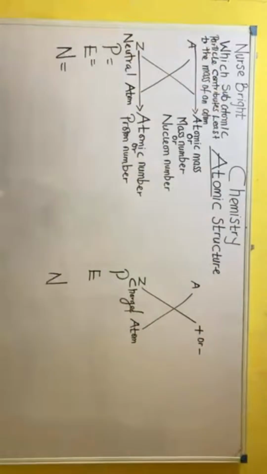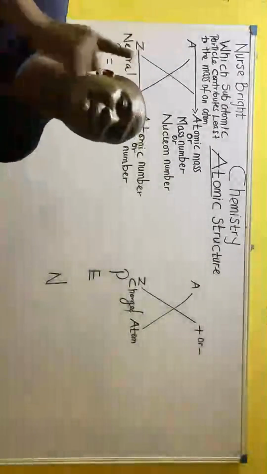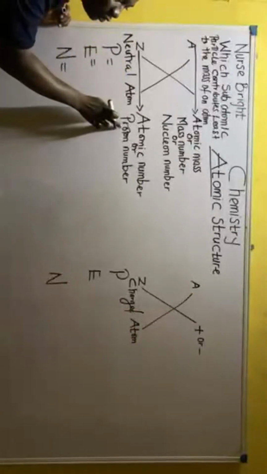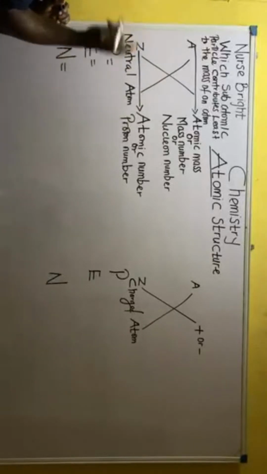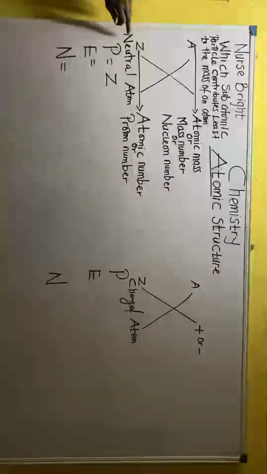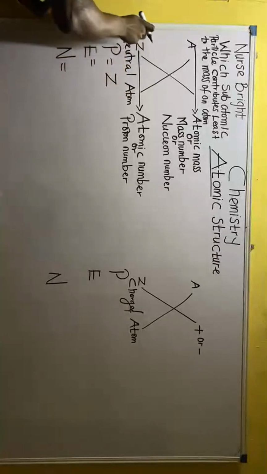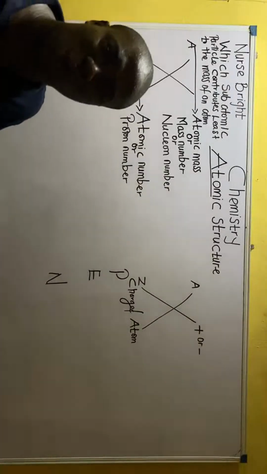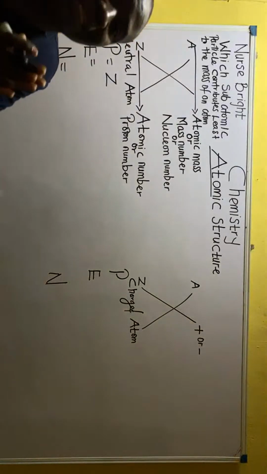So pay attention. Now listen, the proton is very easy. Proton number is the same as atomic number. And what's the atomic number? It's Z. So in calculation, proton number is Z. Let's say for instance, when we start solving questions and here is 11, what becomes our proton number? 11. So what is here should be the proton number. Are you following me?